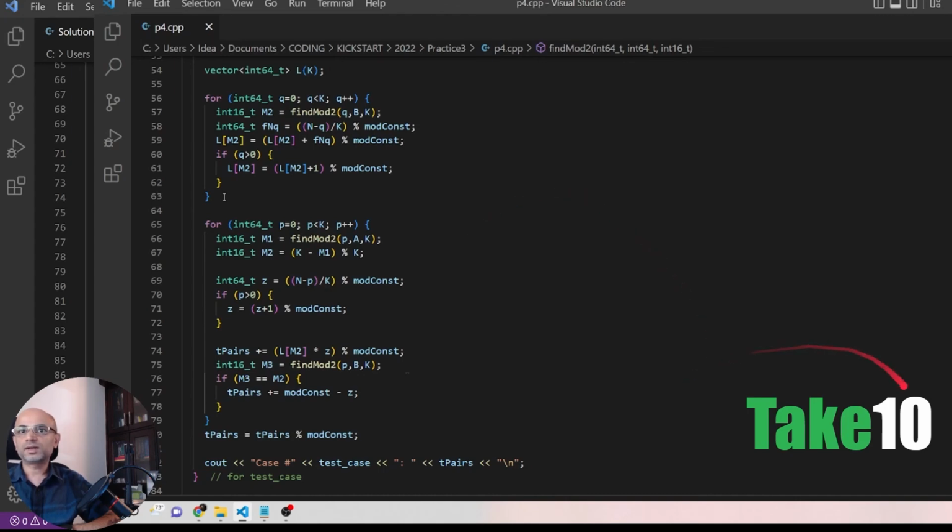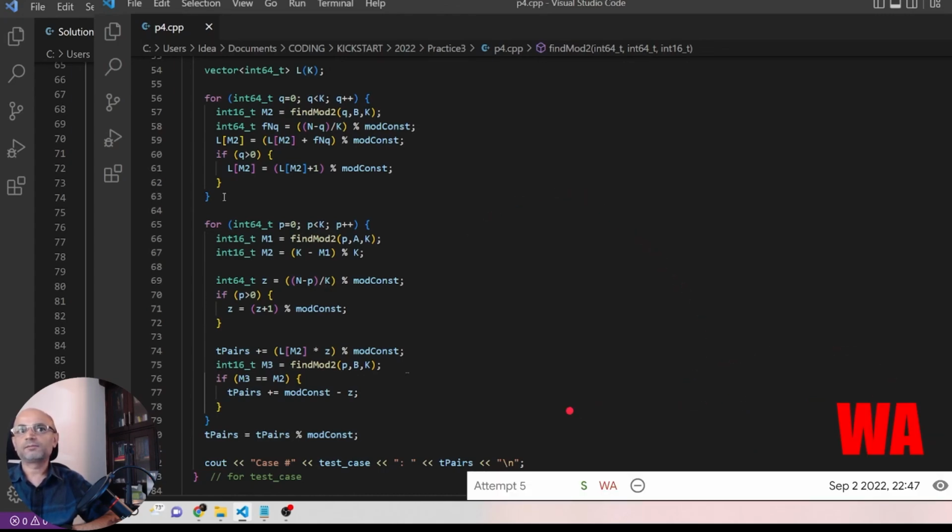So that is our take 10, where we have used this mod const everywhere, and we have removed the floor to directly use this value, which can downgrade that numeric result. And also, handling this q is greater than 0 only, then we will add this plus 1 extra, and here also for p. This attempt also results in wrong answer.